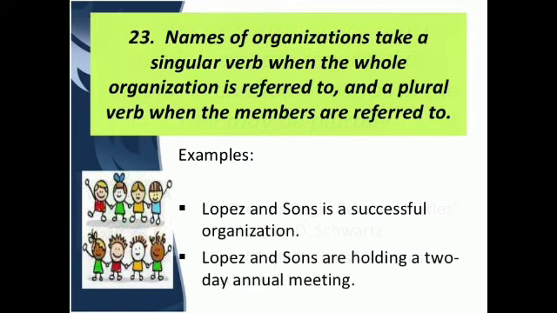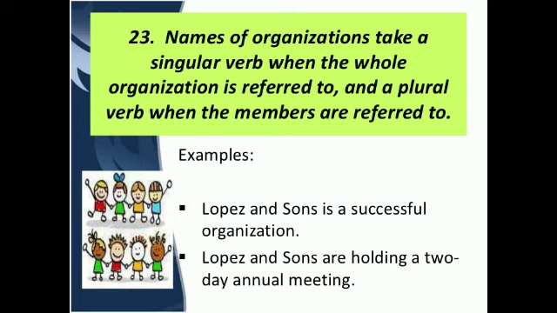The next rule says names of organizations take a singular verb when the whole organization is referred to, and a plural verb when the members are referred to. So when we talk about a certain organization, suppose Adinath Public School, it will take the singular verb. And if we talk about the teachers of Adinath Public School or the students of Adinath Public School, that will take the plural verb. Let us see the example. Lopez and Sons is a successful organization, and Lopez and Sons are holding a 2-day annual meeting.